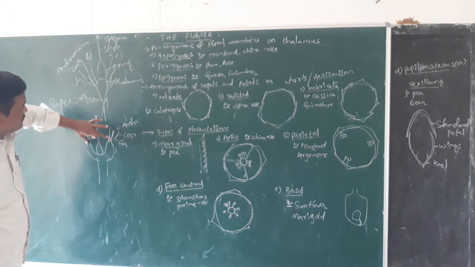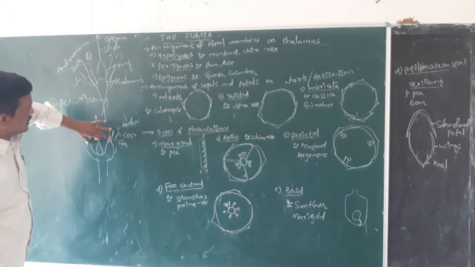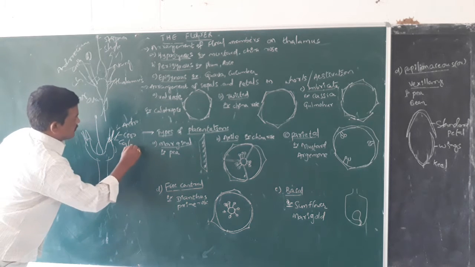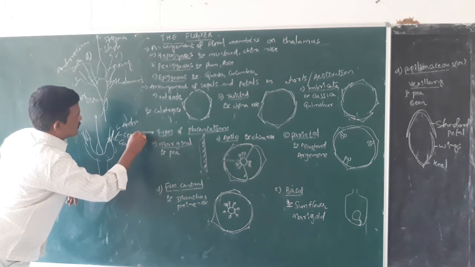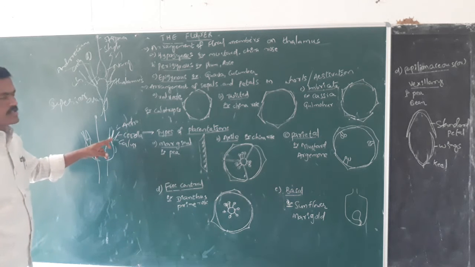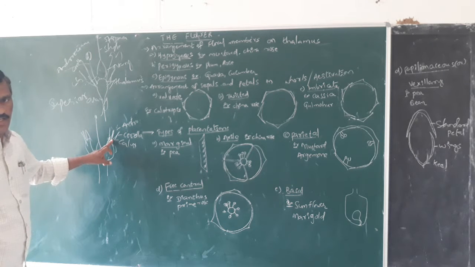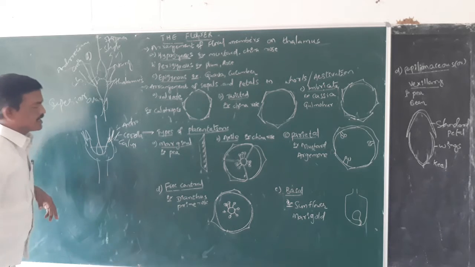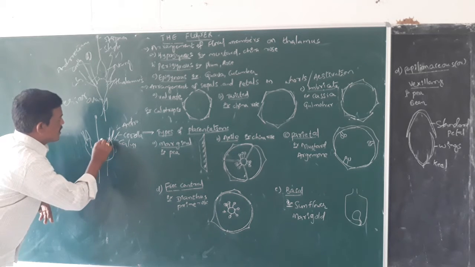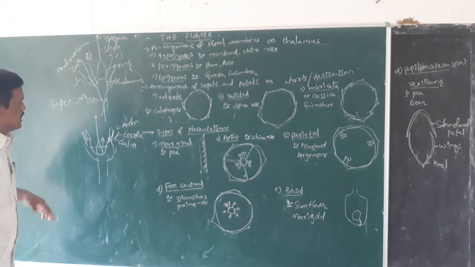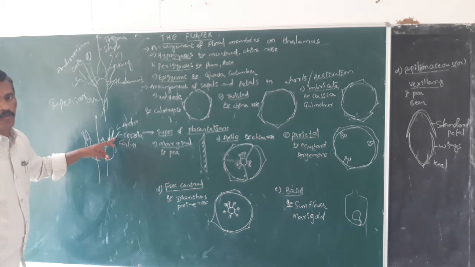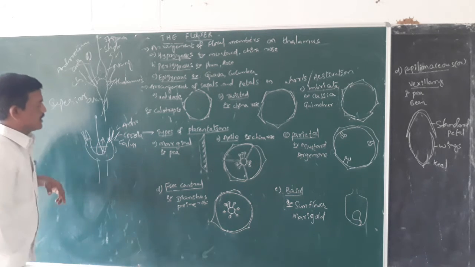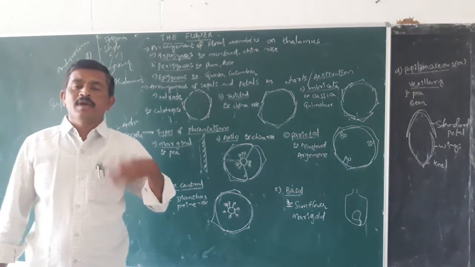On the margin of the thalamus, remaining floral parts like calyx and corolla and androecium are produced. So here, the ovary is said to be half inferior and half superior. That means half part of the ovary is superior to the remaining flower parts and half part of the ovary is inferior to the remaining flower parts.